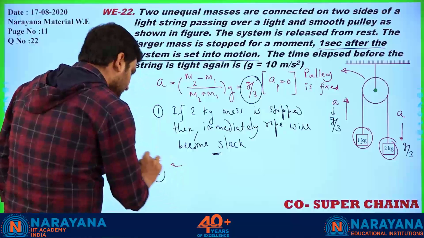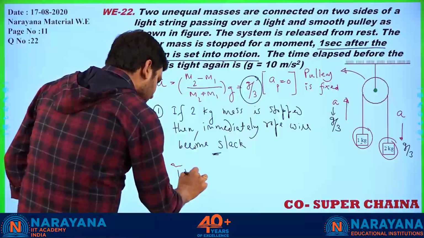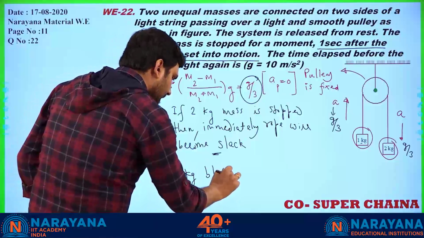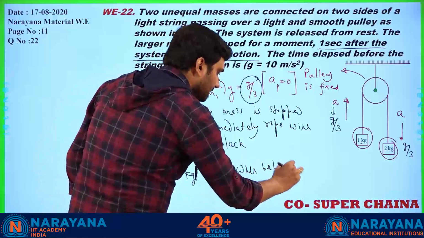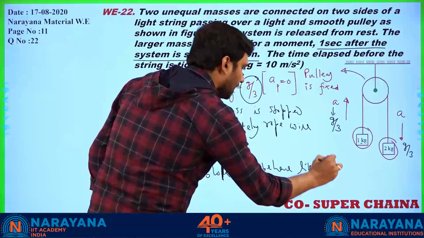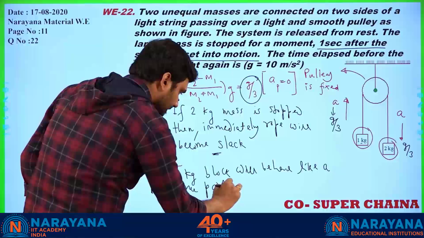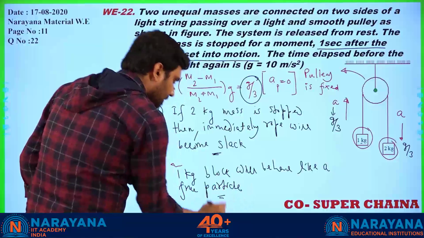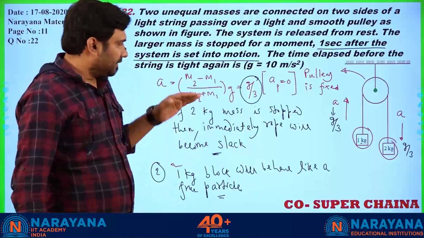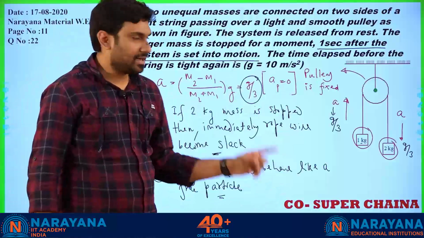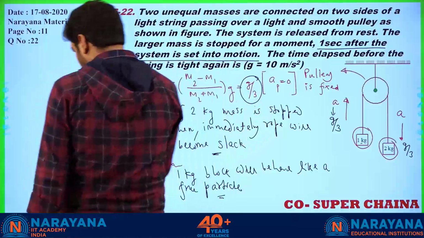The second point I will write is that the 1 kg block will behave like a free particle. Right? So 2 points here. One, when the 2 kg block is stopped, the rope will become slack, and the 1 kg block will behave like a free particle. So let us now proceed with our discussion.